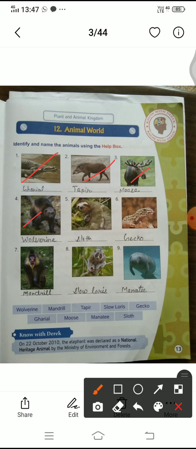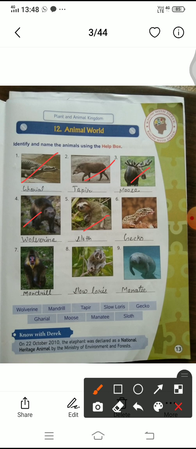Another one is the sloth, S-L-O-T-H, sloth. Sloths are extremely slow-moving mammals. Slow-moving mammals found in the rainforest canopies of Central and South America.